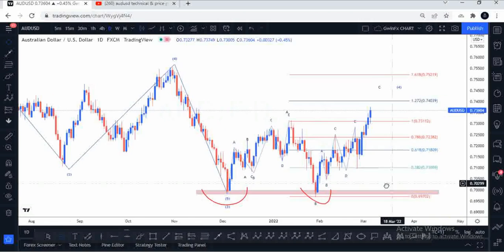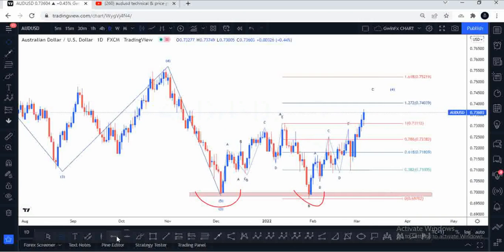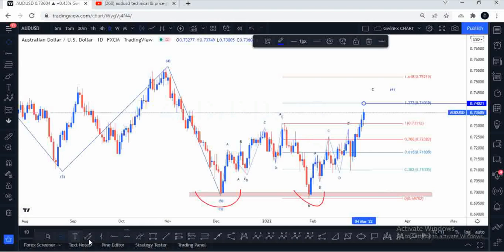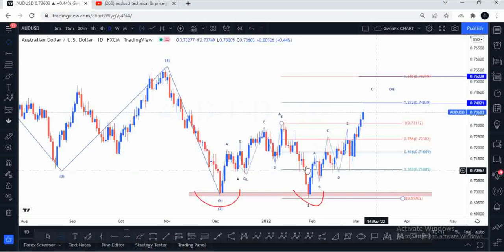All right, let me just go ahead and put that up. So this is going to be my first extreme for a bearish flat. This is going to be my next extreme here. So price is not expected to get up to the 0.7522 territory for a flat of a bearish structure. If I'm going to work out a flat for a bearish structure, I'm not expecting that price should get up to the 161.8 of A to B. I'm not expecting that, so I will not be planning that. If price goes beyond that territory, I'm not going to plan that.